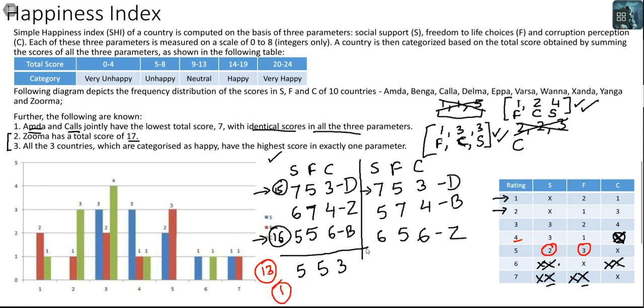Let's get to the other side, the other case. Let's check. Again, when you're checking here, you have used up all 6s, you have used up all 7s, you have used up all 4s for C. For S, do you have a 5 left? Yes, I have a 5 left. For F, do you have a 5 left? Yes, I have a 5 left.